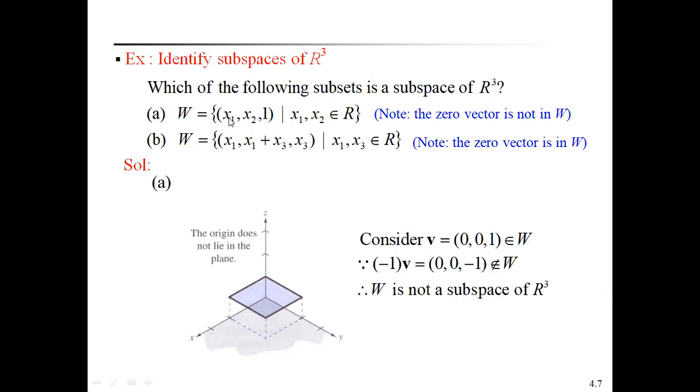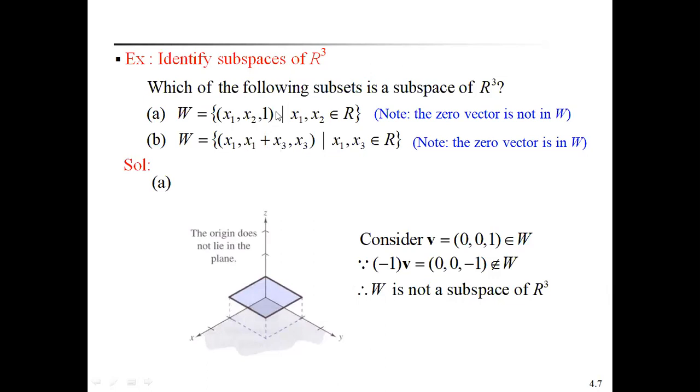That's why the zero vector is not in W. In the second example, in (x1, x1 plus x3, x3), the zero vector exists because these are real numbers: 0, 0 plus 0 is 0, and 0. That's why the zero vector exists in W.